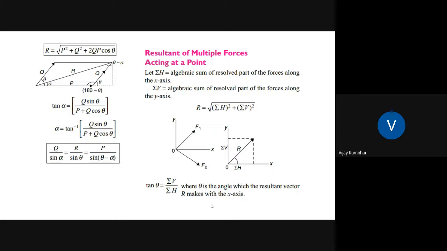So if there are multiple forces acting at a point, that is the resolution of the forces. This is very basic to engineering mechanics, but as a brush up, such things are necessary.